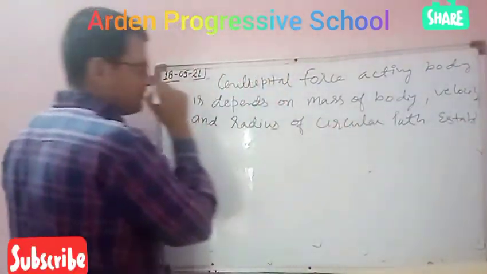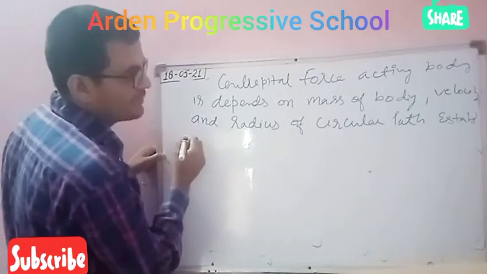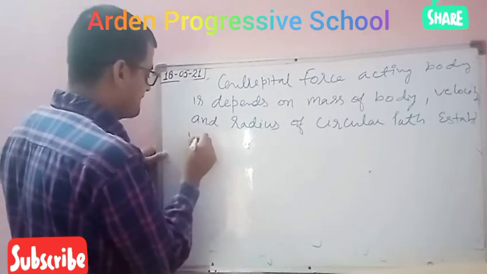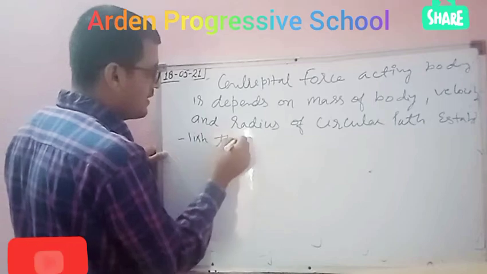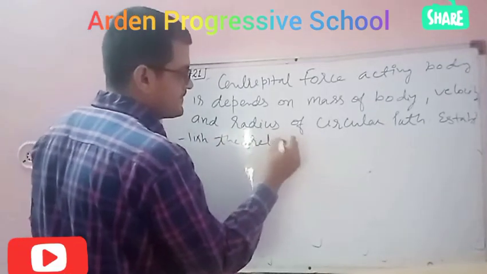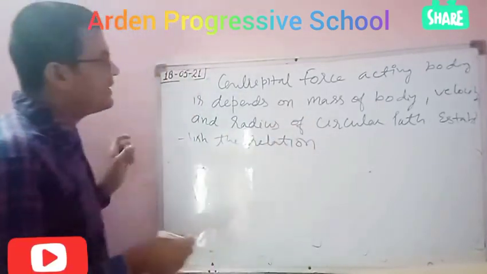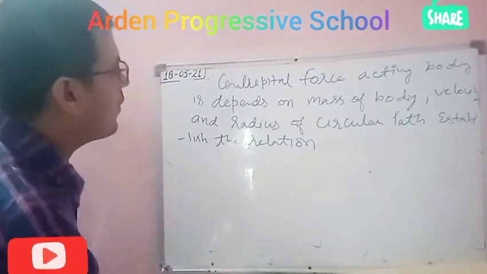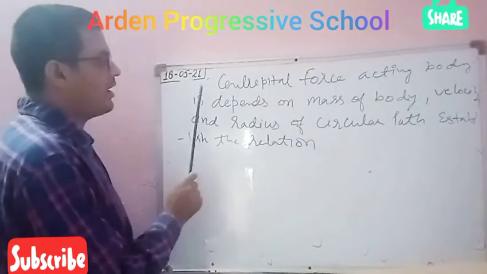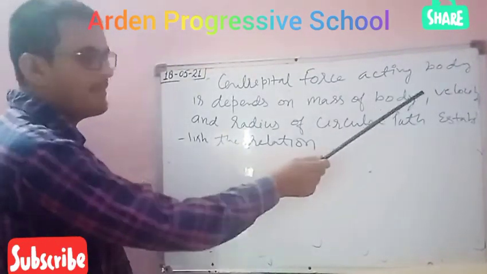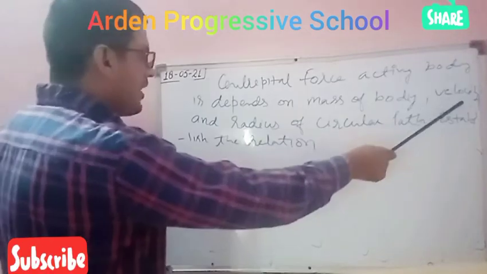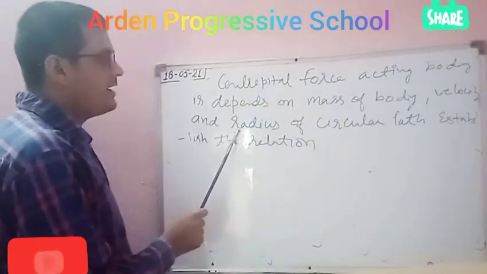Establish the relation. This is the question. Centripetal force acting on a body depends on the mass of the body, velocity of the body, and radius of its circular path.